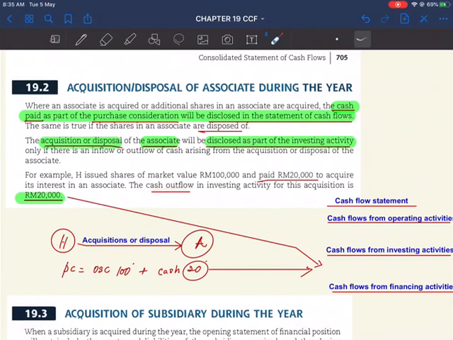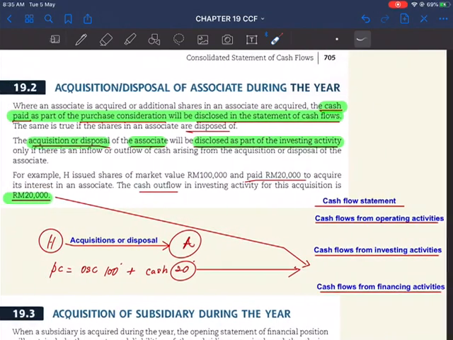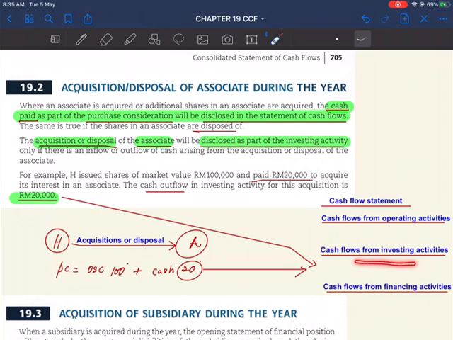Therefore, the cash outflow to acquire the associate company will be recorded in investing activities. The amount is only the cash involved, which is 20,000. So 20,000 will go into cash flow from investing activities in the cash flow statement. Okay, so that's all for associate companies.